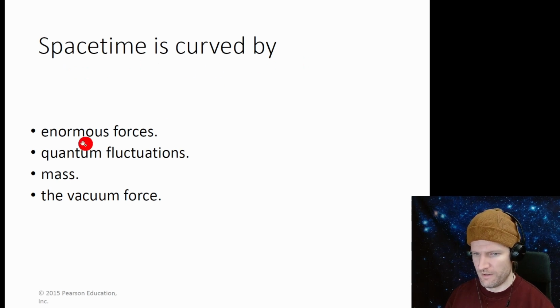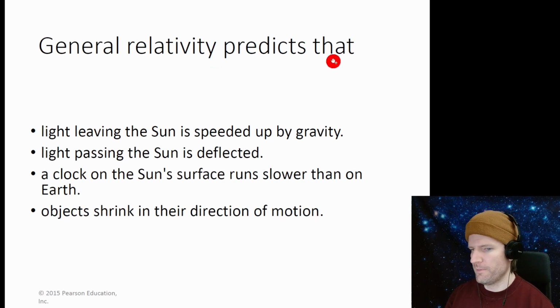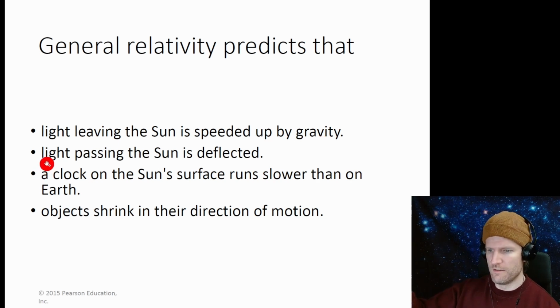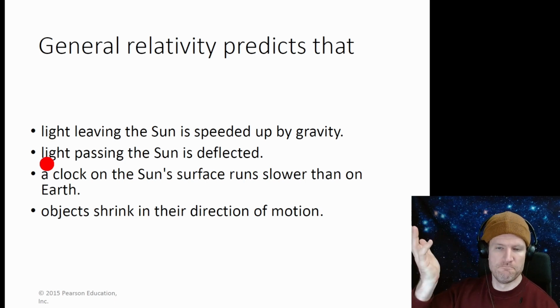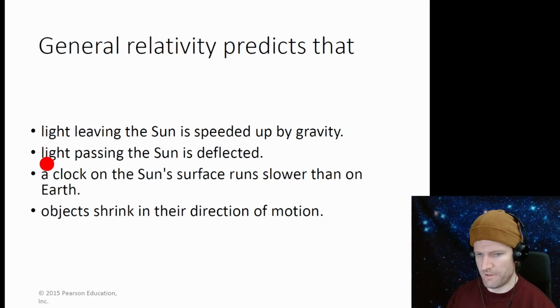Space-time is curved by not enormous forces, quantum fluctuations... Mass is the big one. Vacuum, I don't know what these other things are. So mass. General relativity predicts that light leaving the sun is speeded up by gravity. Not sure about that. I don't think that sounds right. If the light is leaving the sun, then the light will travel at c. It's not sped up or slowed down by gravity.